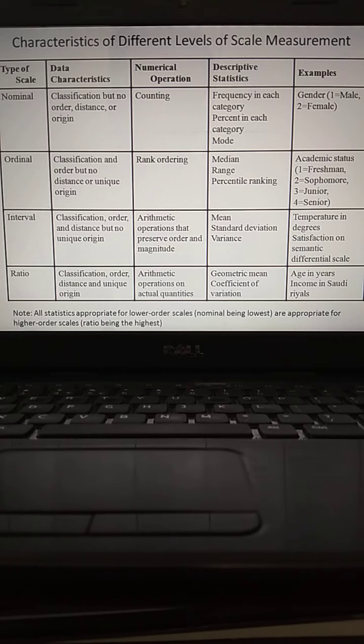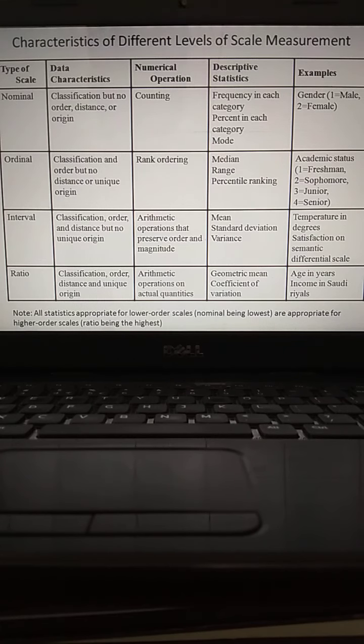So what are the operations you can perform? Numerical operations, only counting, that's it. More than that you cannot do any kind of activity. What are the descriptive statistical tools? Frequency in each category, so the number of times repeated, you can count that. Percent in each category, mode is applied.